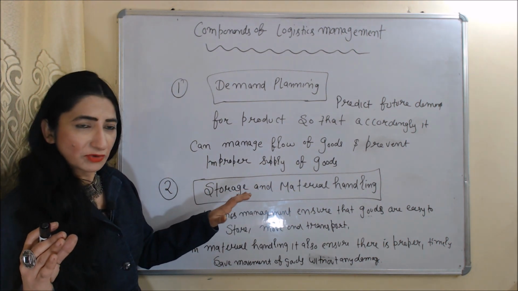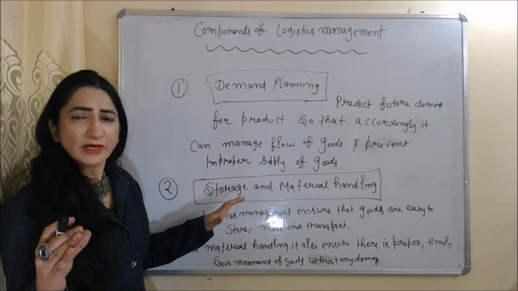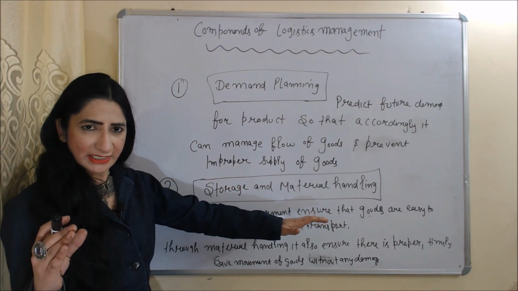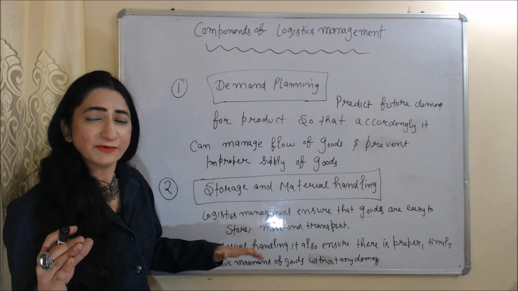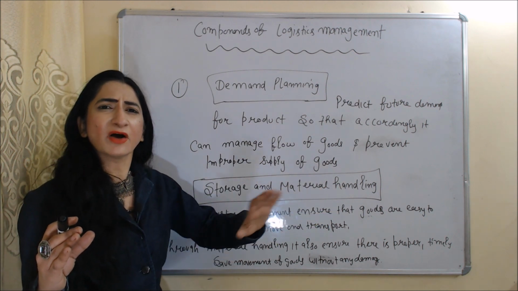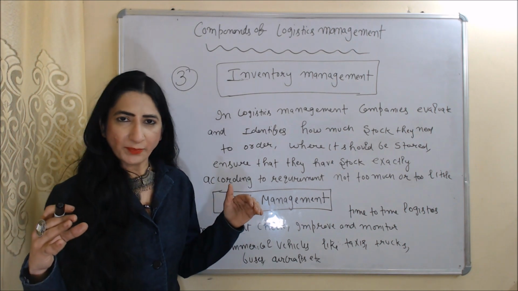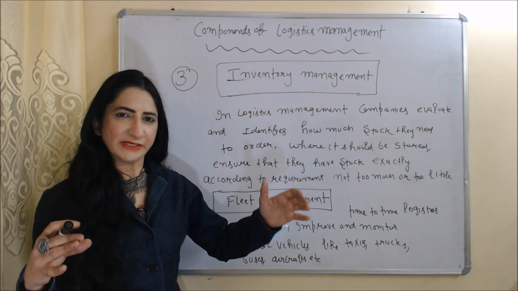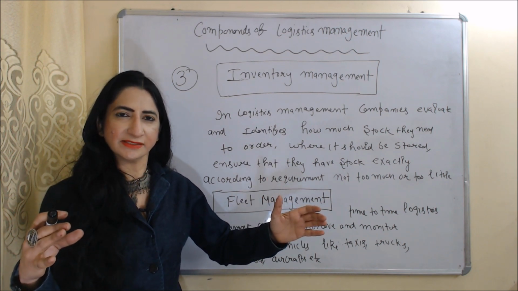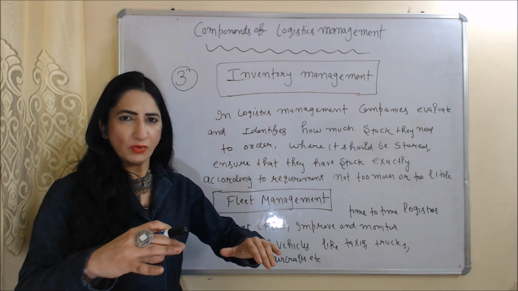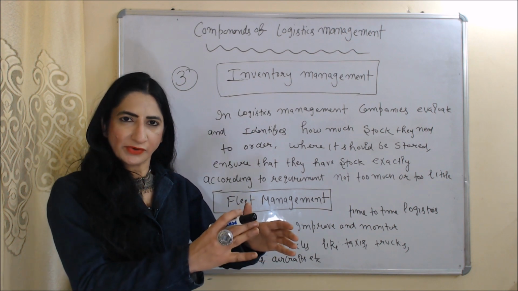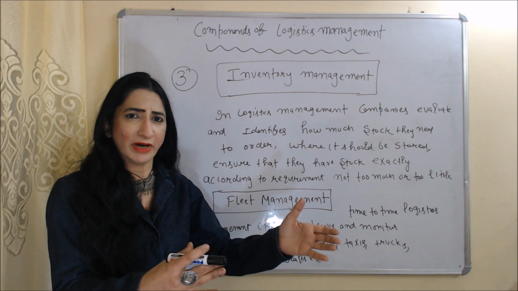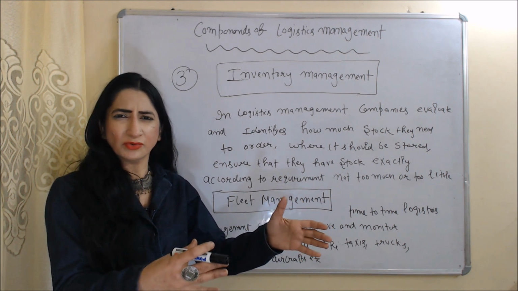Next component is storage and material handling. Logistics management ensures that goods are easy to move, store and transport. And through material handling, it also ensures proper, timely and safe movement of goods without any damage. Next component is inventory management. In logistics management, companies evaluate and identify how much stock they need to order and where it should be stored. It also ensures that they have stock exactly according to requirement, not too much or too little.